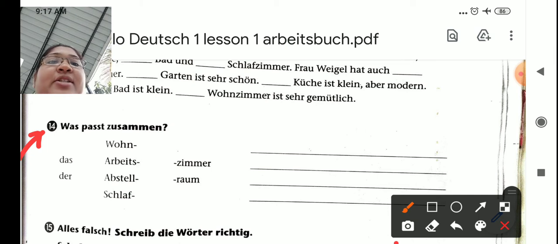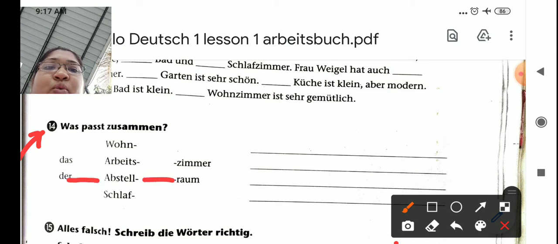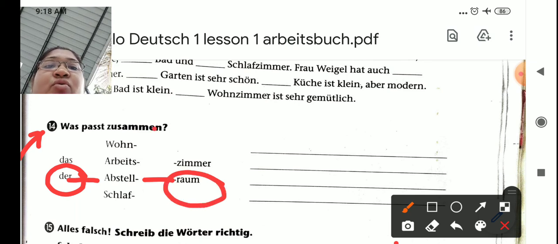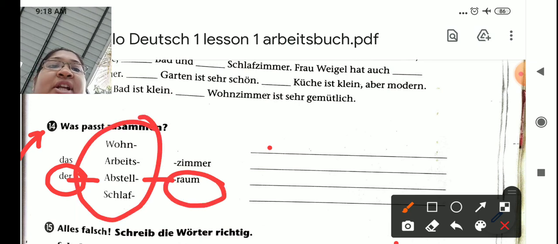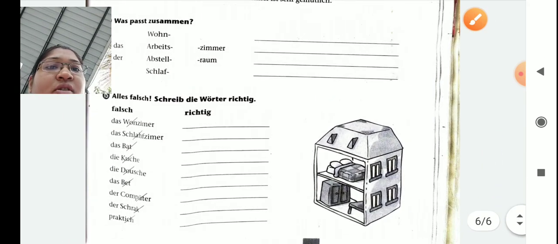Vierzehn. Was passt zusammen? What matches together? So one example I will solve for you. Der Abstellraum means the storeroom. For the rest you can find, only three are there. So which article and which ending matches to this thing, that you have to write down here. Okay. Now let's do the last question.